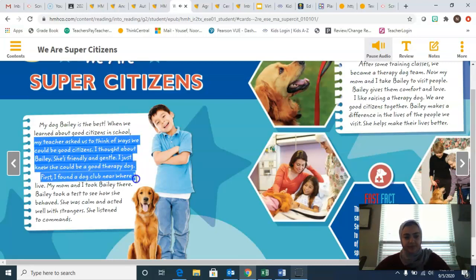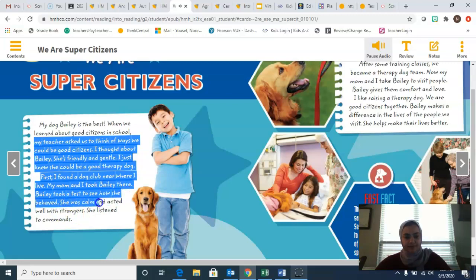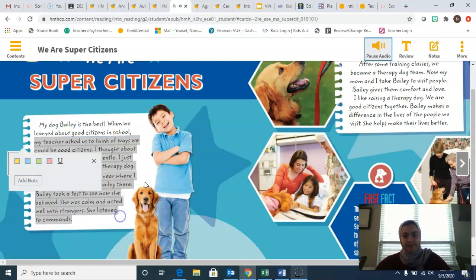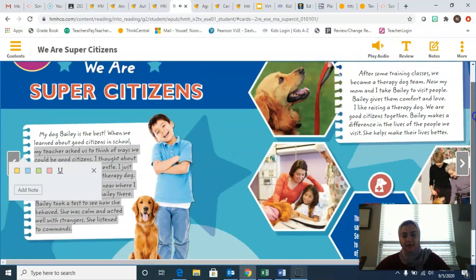First, I found a dog club near where I live. My mom and I took Bailey there. Bailey took a test to see how she behaved. She was calm and acted well with strangers. She listened to commands. After some training classes,